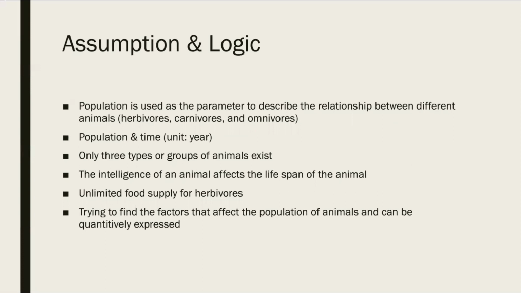Before we construct this model, we made some assumptions. We used the population as the parameter to describe the relationship between different animals, and we want to construct a plot between the population and the time. We assume that only three types or groups of animals exist in this ecosystem, and that the intelligence of an animal affects its lifespan. There will also be unlimited food supply for herbivores. The logic to solve this problem is to try to find the factors that affect the population of animals that can be quantitatively expressed.